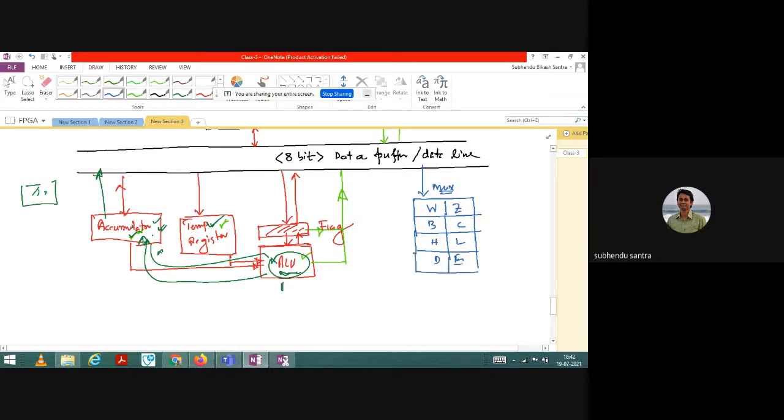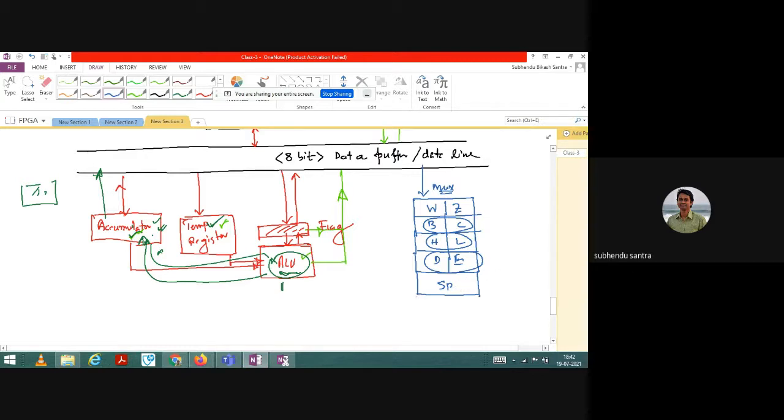Okay, bus BC, that is accessible. HL is accessible, DE is accessible, and we have the stack pointer, which is very limited. The stack pointer is also a limited one. Through addressing techniques, you can reach some locations of the memory.